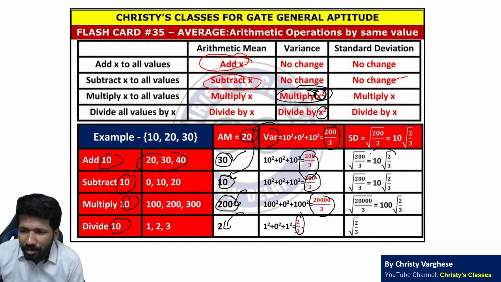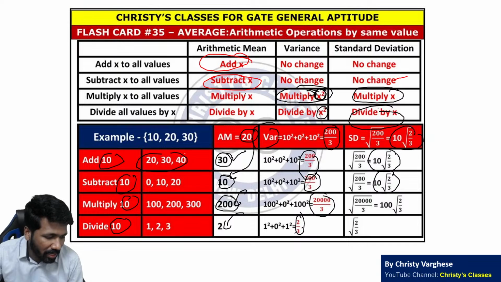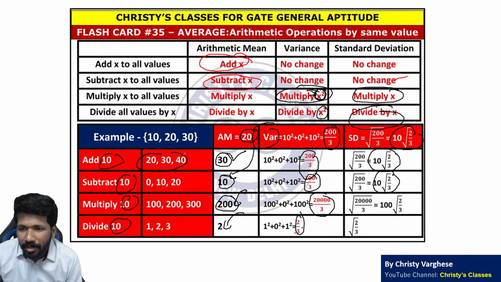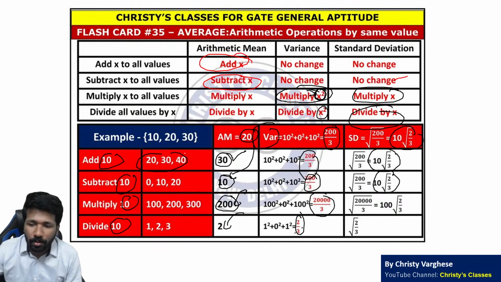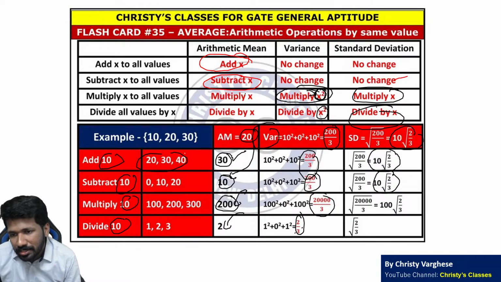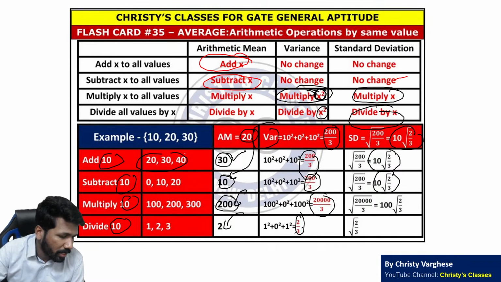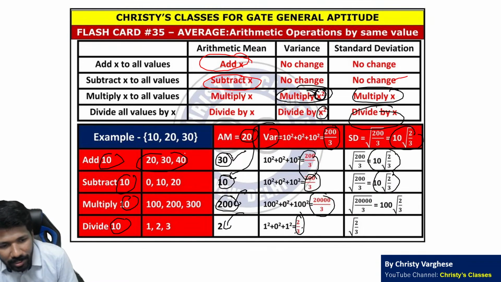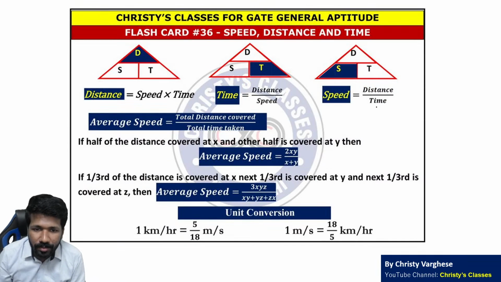Standard deviation के केस में addition subtraction में कोई change नहीं होगा, but multiplication में same number से multiply, division में same number से divide. Again, go through the arithmetic mean related lecture where I have explained more about this. So this is a summary of what will happen to arithmetic mean, variance and standard deviation if all terms are added or subtracted or multiplied or divided by a common number.